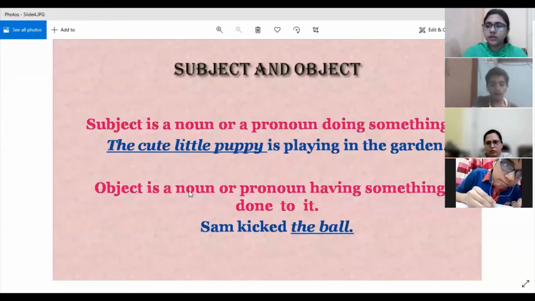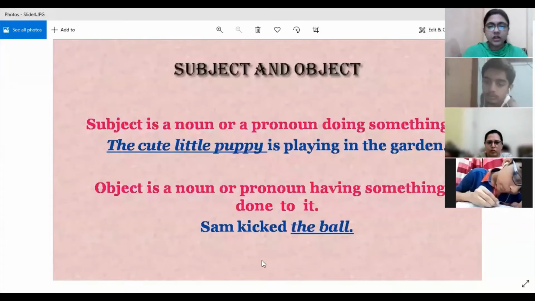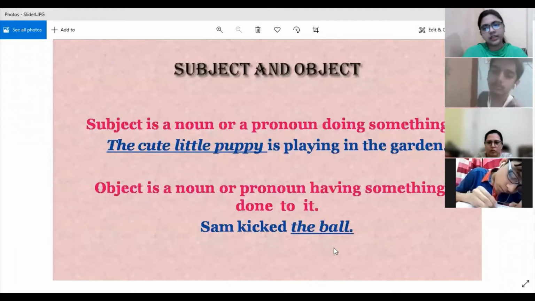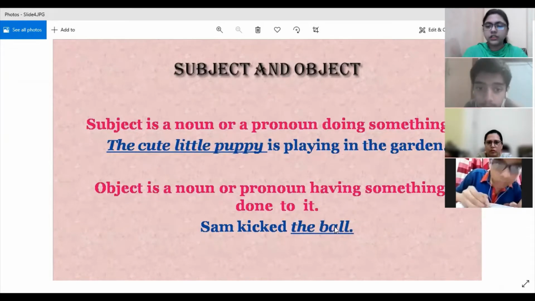And what is an object? An object is a noun or pronoun having something done to it. An action is performed on the object, like Sam kicked the ball. Here Sam is the subject because he is doing some work, he is kicking the ball. And what is being kicked? The ball is being kicked. So the work is being done upon this noun, the ball. So here the ball will act as an object.